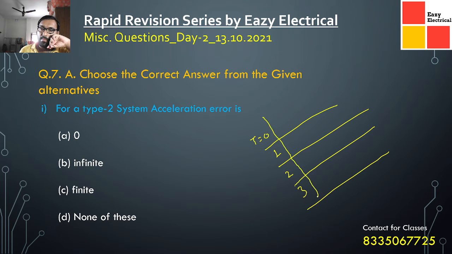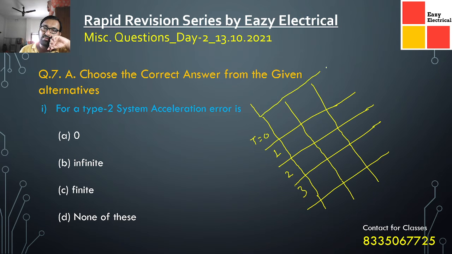These are the type numbers. Here you can see a step input, a ramp input, and a parabolic input. These are basically your three classifications.